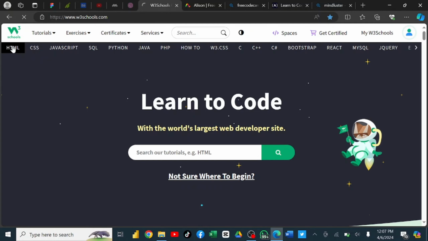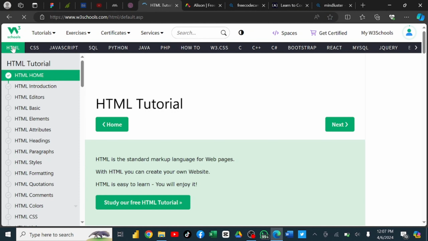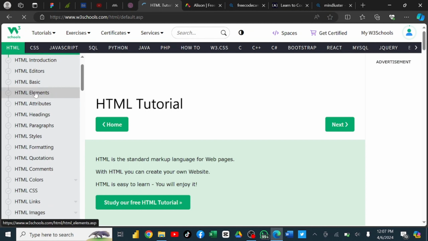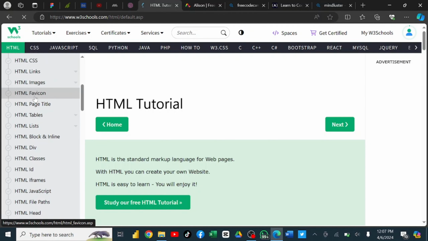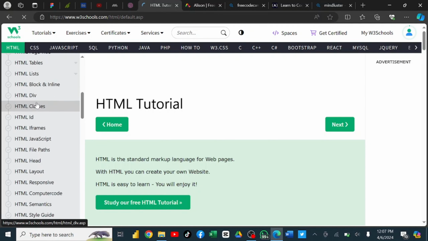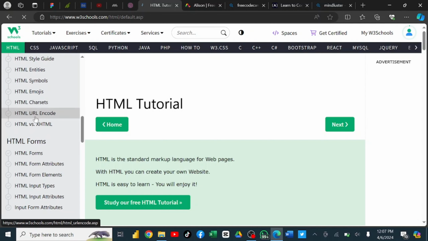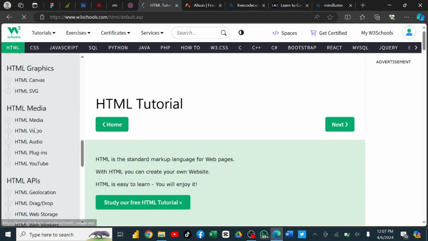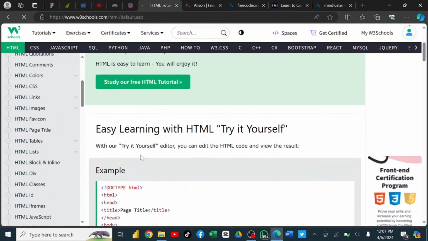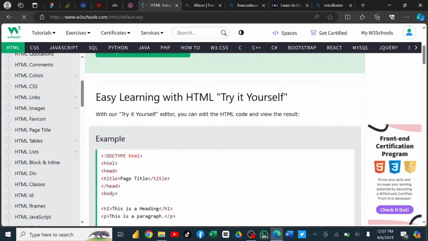So let's assume you want to learn HTML. You can see everything has been broken down, so even a beginner can actually learn it. As you can see, you have different HTML tutorials, and you can also do practice.